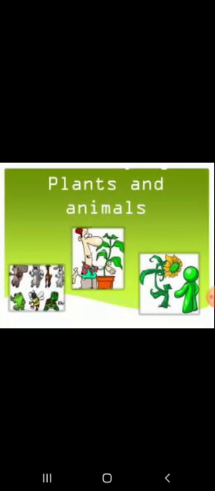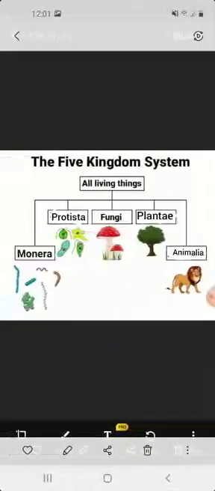Now we know that we have a large number of plants and animals on this earth. So in order to make it easy to understand them, scientists have classified them into 5 groups, and these groups are known as kingdoms. The grouping of all organisms into 5 groups is known as the 5 kingdom system, and these 5 kingdoms are Monera, Protista, Fungi, Plantae and Animalia.